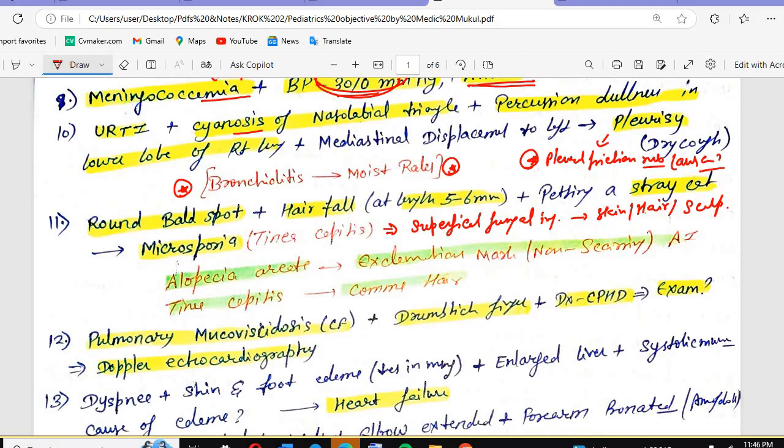It is caused by Microsporum, and it belongs to the dermatophytes. Especially Microsporum canis, often from cats or dogs, from stray cats and stray dogs. It is highly contagious, and you will see it basically in children, as round scaly red patches on skin.